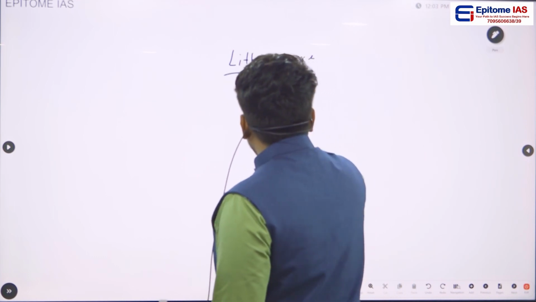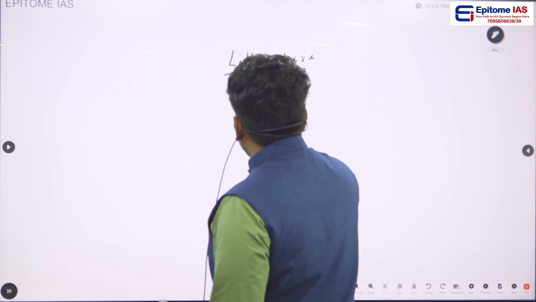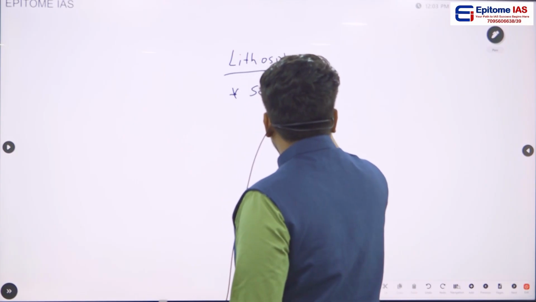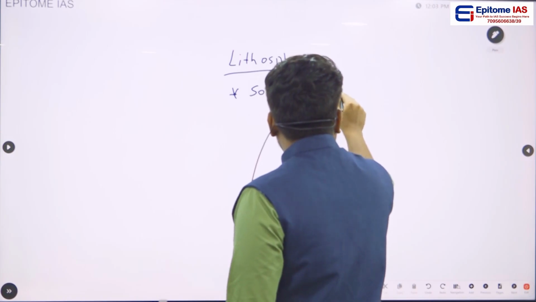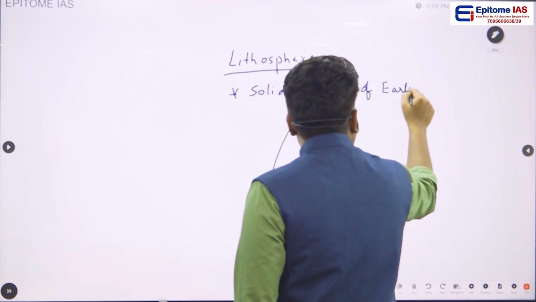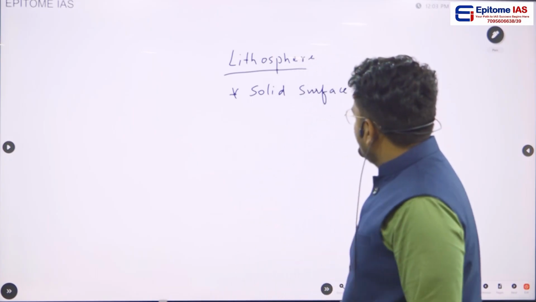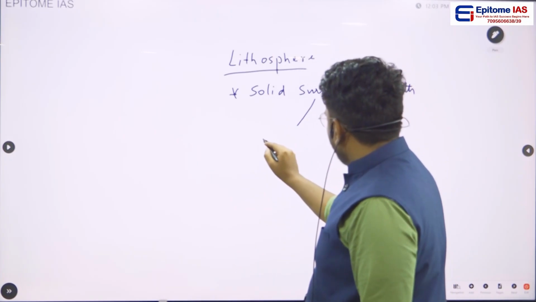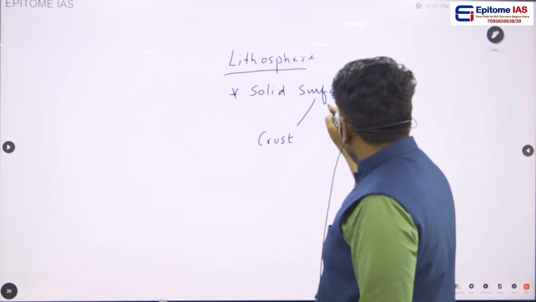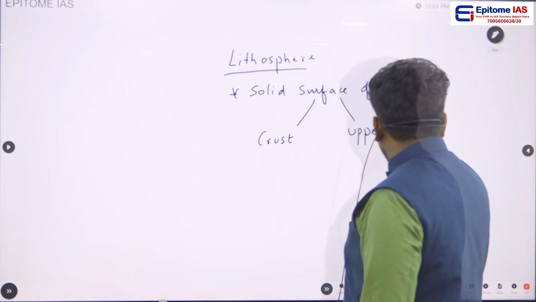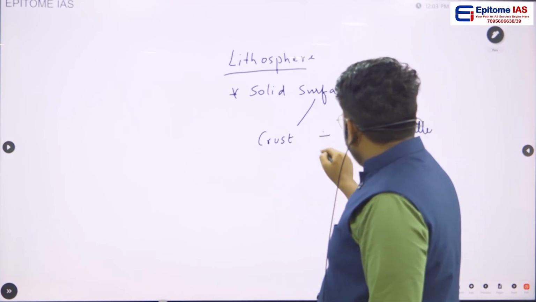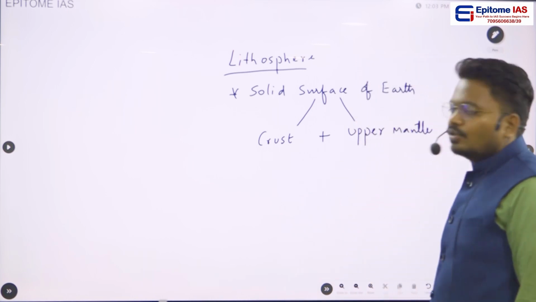See, lithosphere is a combination, or we can tell that lithosphere is a solid surface of Earth. And where we can find this solid surface? We can find this solid surface in crust and upper mantle. Okay, so crust plus upper mantle, generally we call it as a lithosphere.